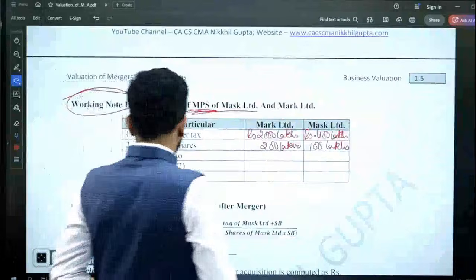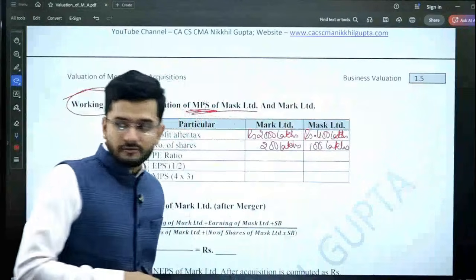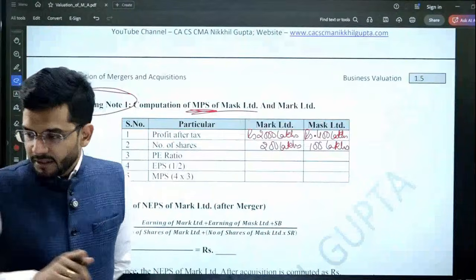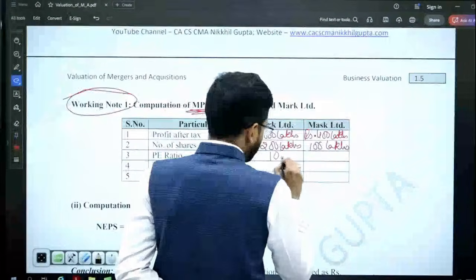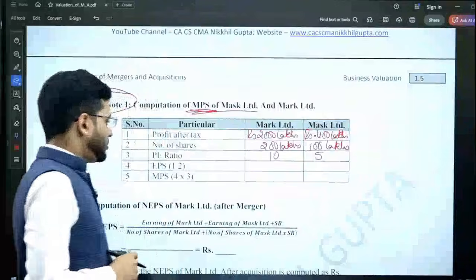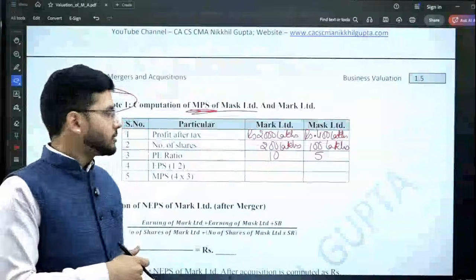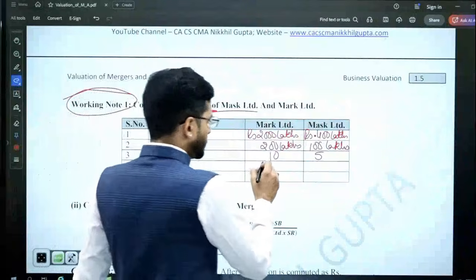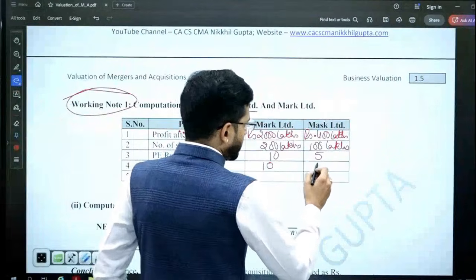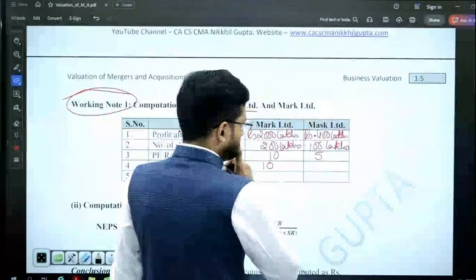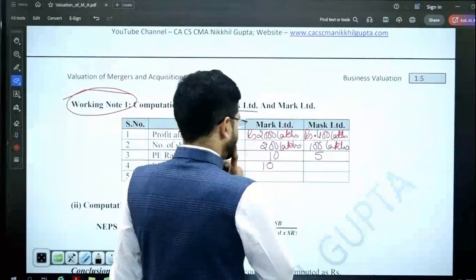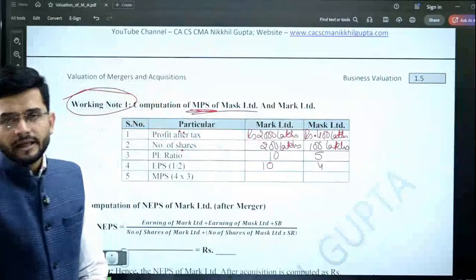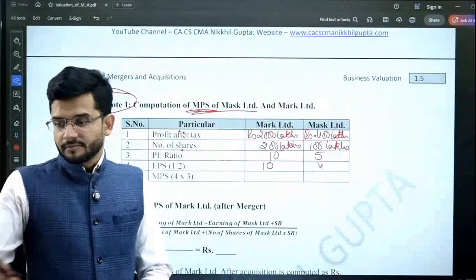Okay, sir. What is the PE ratio which is given in the question itself? The PE ratio is given as 10 and 5. Earning per share can be calculated by dividing profit after tax by number of shares. So this divided by this becomes 10 and 4. 10 and 4 is the earnings per share.